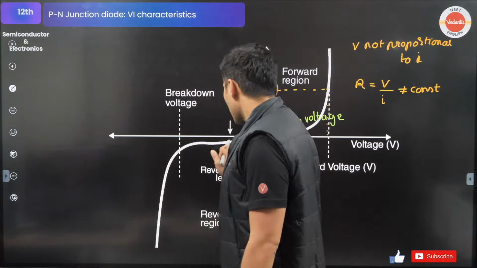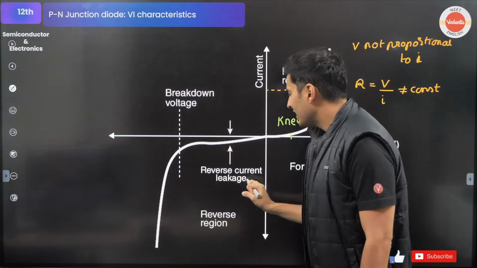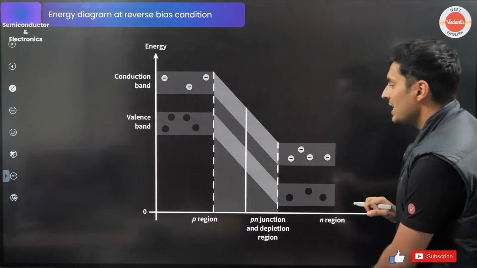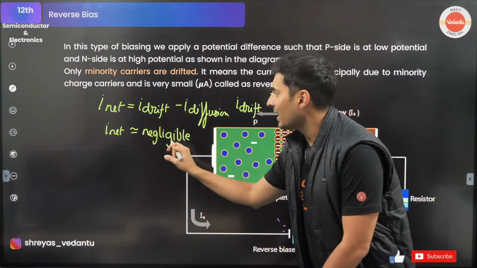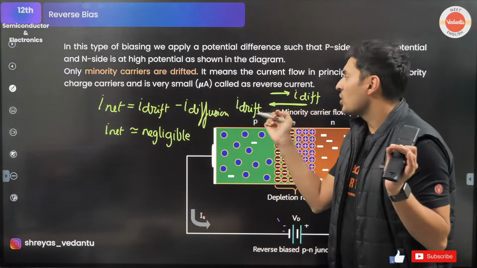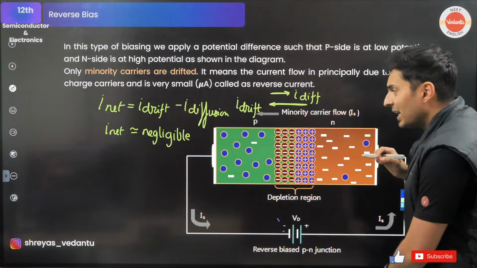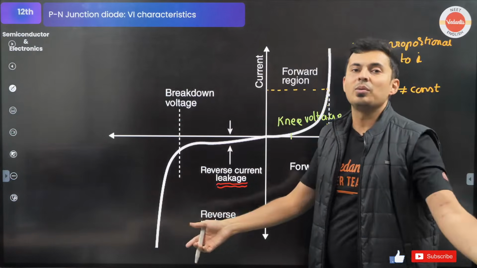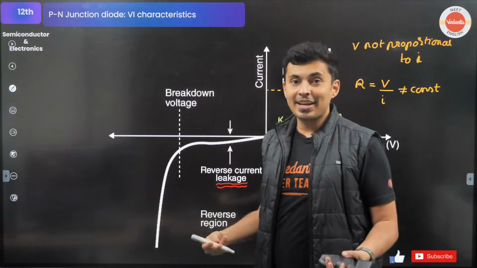Observe what is happening. Very, very small current is there. That's why it is called leakage. Why is it called leakage? Because this current in the reverse bias is very teeny-meeny because of the drift current. So that is why it is called the leakage current. It is hardly noticeable. This is crazy.